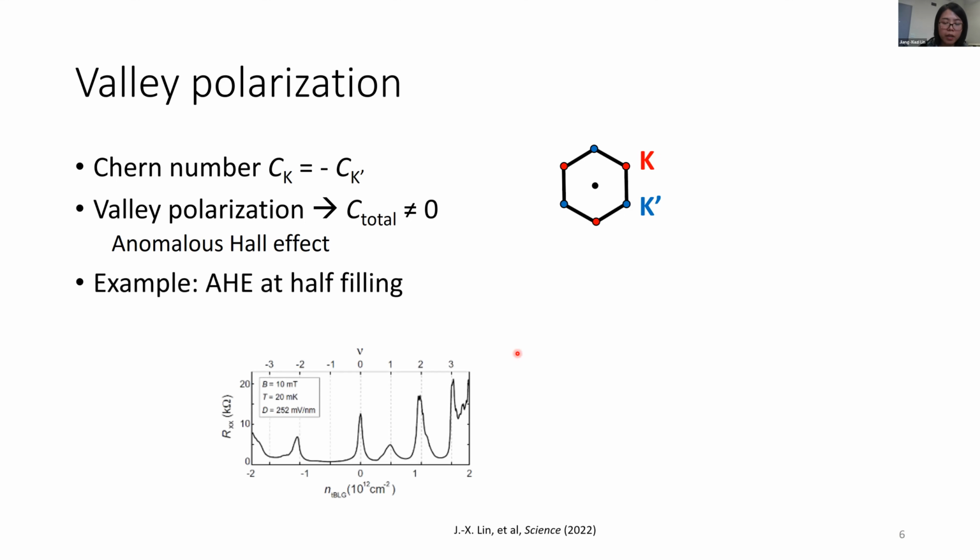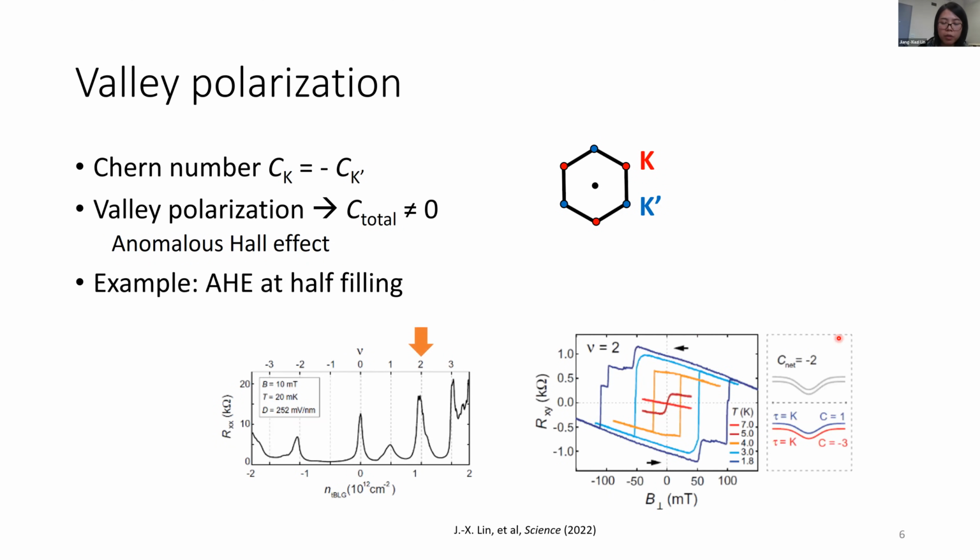For example, in this system, here shows the resistance measured as a function of filling. This is the density, and the top axis is the filling factor of the moire unit cell. So all these peaks here are insulating states. This is at the charge neutrality point, and these are the flavor symmetry broken states, correlated insulators. And in this system, at half filling here we observe anomalous Hall effect as we tune the external magnetic field. And this shows the polarization of the valley degree of freedom.